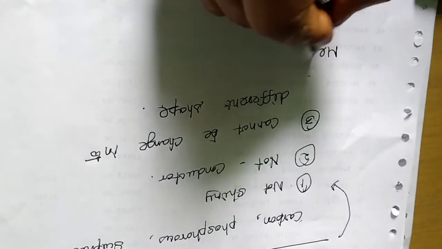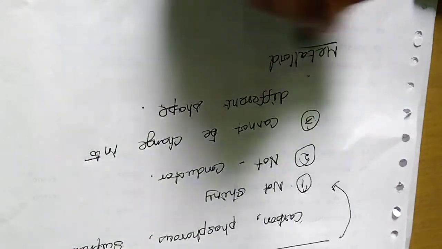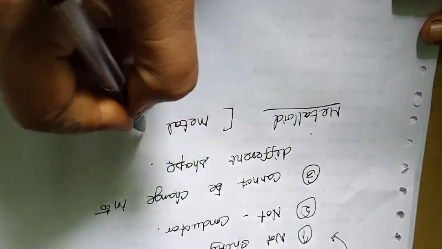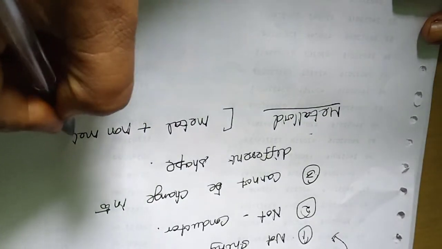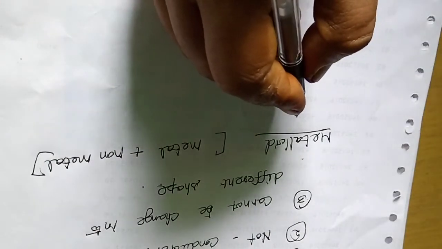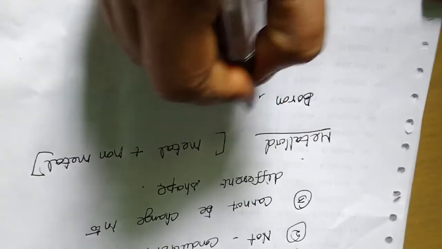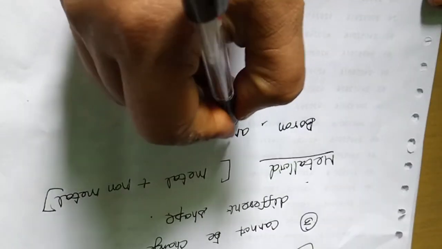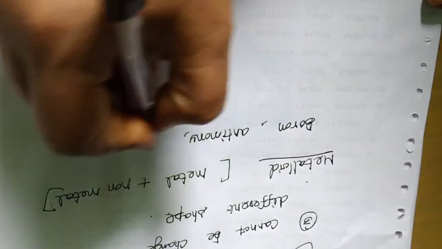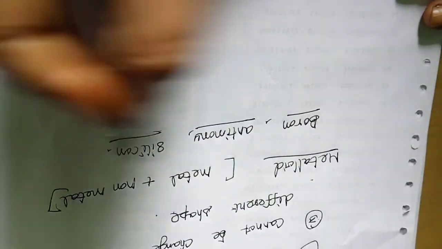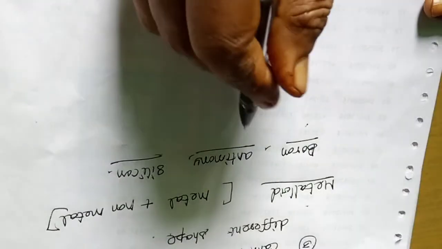And coming to the metalloids, these are materials which have both metal and non-metal properties. For example, metalloids are boron, antimony, and silicon. These are substances which have the properties of both metals and non-metals.